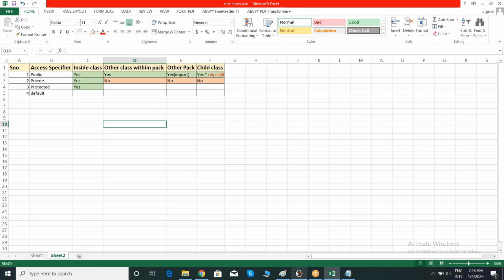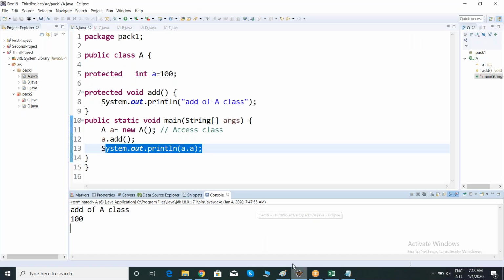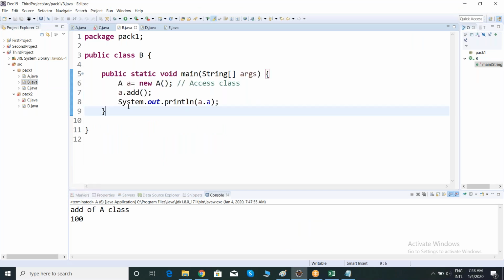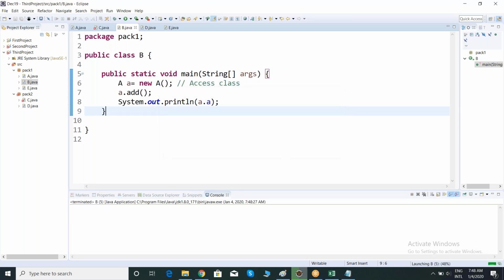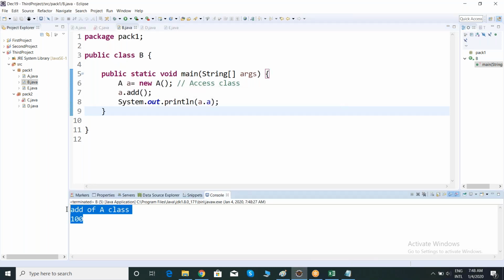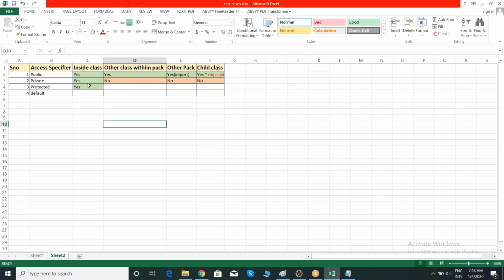Now observe, what is the next one? Check in another class. If my members are acting as protected, let me check inside a package, another class. Now this is a B class which is present in the same package. Now observe, I am able to access. This is also fine.